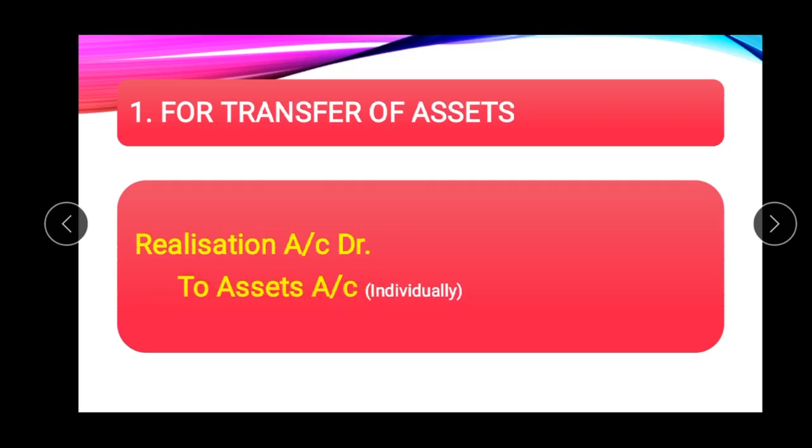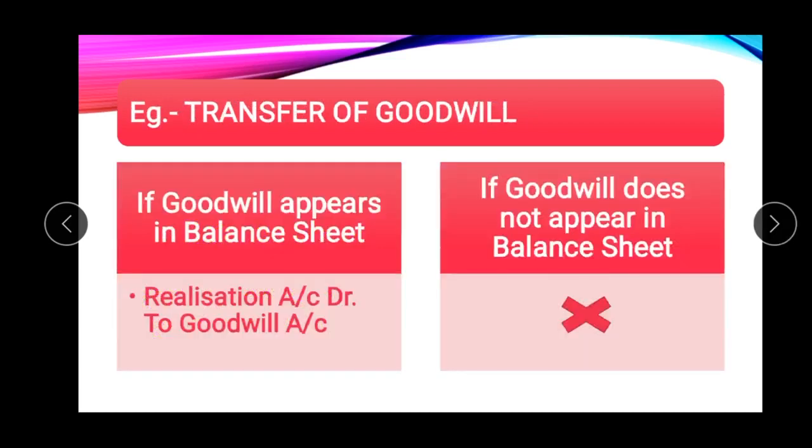So what will be the journal entry? It will be written on the debit side of realization account, debit to assets account, and here the book value of the assets should be written, and the book value we can take from the balance sheet given to us. We can take one example. Suppose the entry we have to pass for the transfer of goodwill.